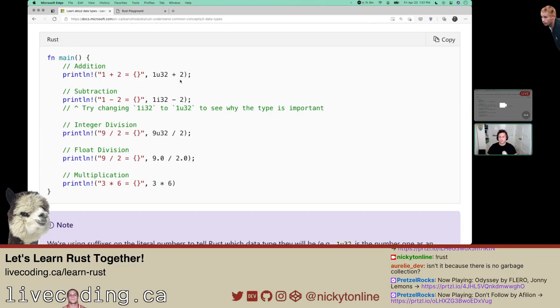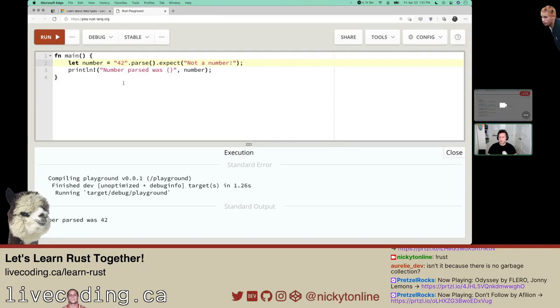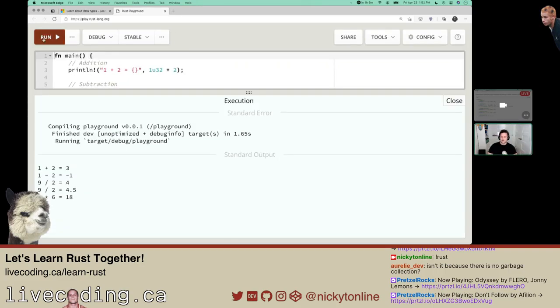So this should give 3, this should give -1, this should give 9 divided by 2, that's 4.5, and so on and so on. Let's run all that. It's nothing to commit to our repo at the moment, which is totally fine. Maybe most of the stuff's done in the playground. We'll see. Like it's saying, looks good. Nothing super out of the ordinary here.